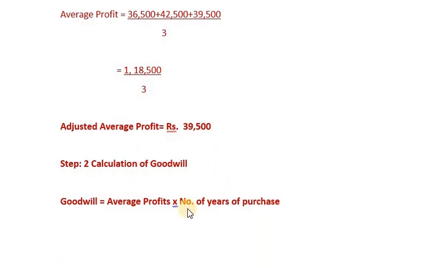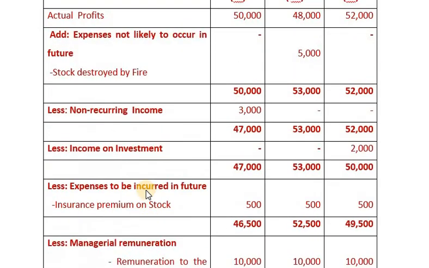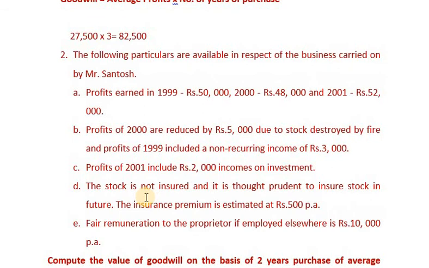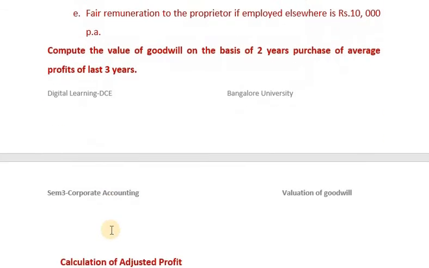How to calculate goodwill? Goodwill is equal to average profit, which in this sense means adjusted average profit, into number of years of purchase. Now, let's concentrate here. Compute the value of goodwill on the basis of 2 years purchase of average profits of last 3 years.